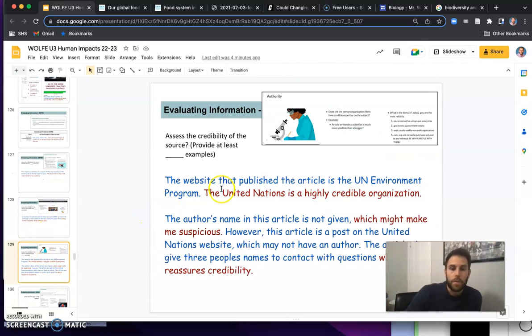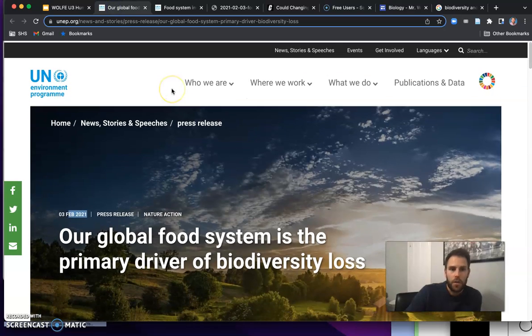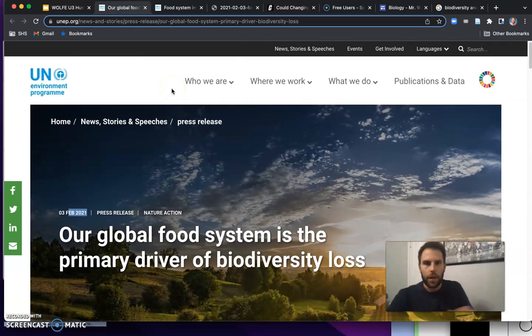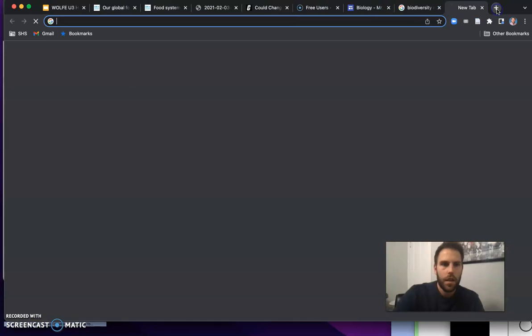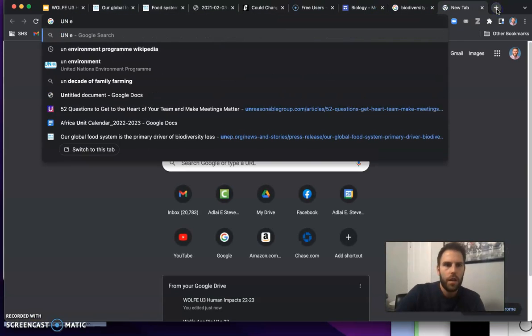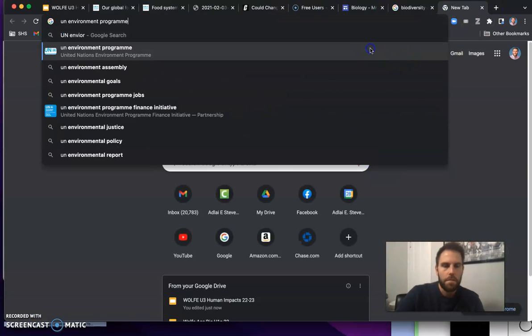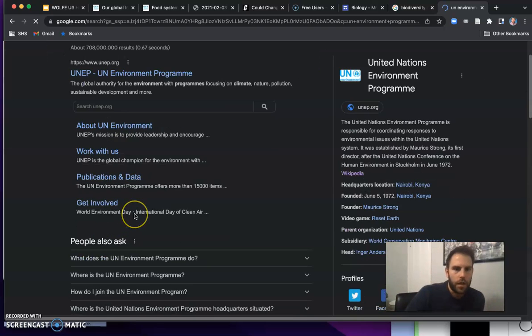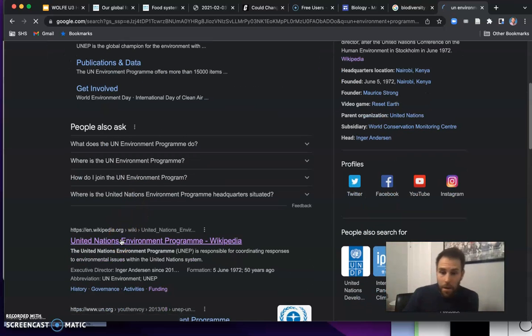Alright, so the website that published the article is the UN Environment Program. So maybe off the bat you hear the word UN and you're like, I know that organization. But just in case, you're like, UN Environment Program. Searching it, and let's go to Wikipedia. By the way, Wikipedia could be a fine source, especially when doing some lateral reading.